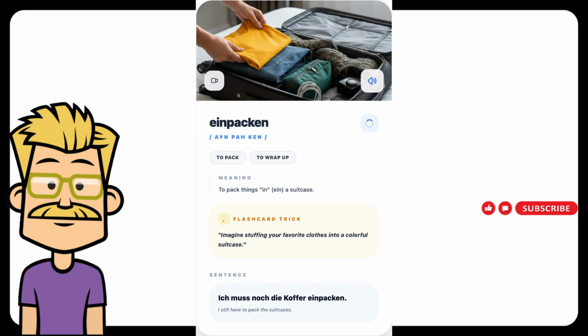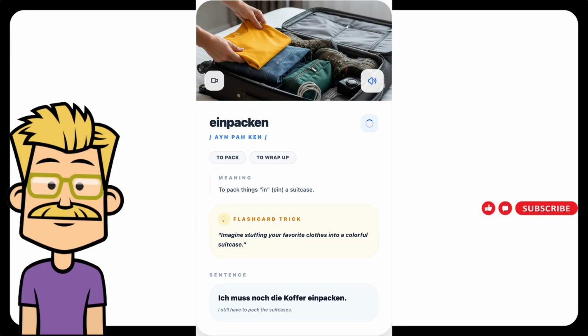Next German word is Einpacken. Pronunciation, einpacken. Meaning in English, to pack, to wrap up. How to remember this? Ein means in, packen means to pack. So einpacken is to pack things in a bag or box. Example sentence, Ich muss noch die Koffer einpacken. English translation, I still have to pack the suitcases.